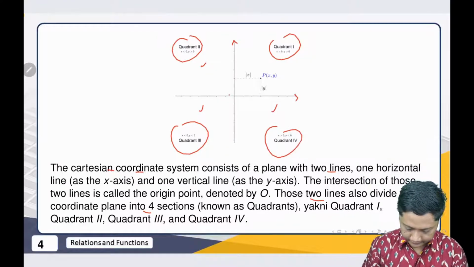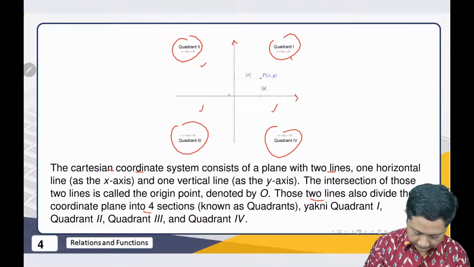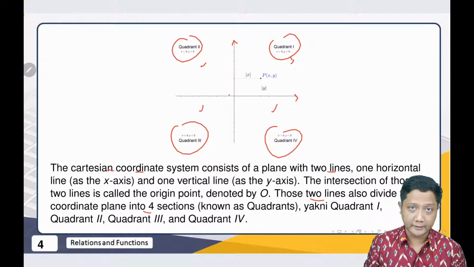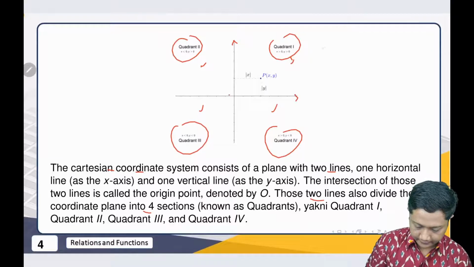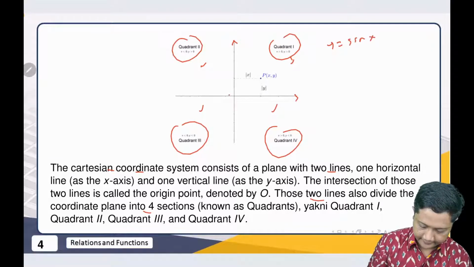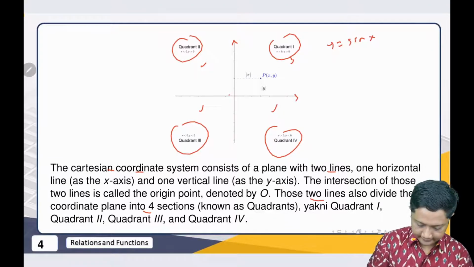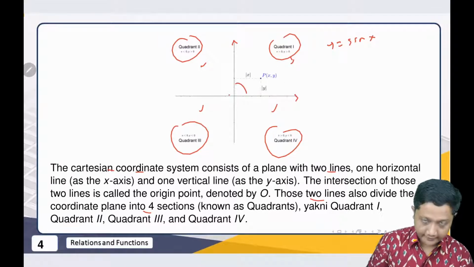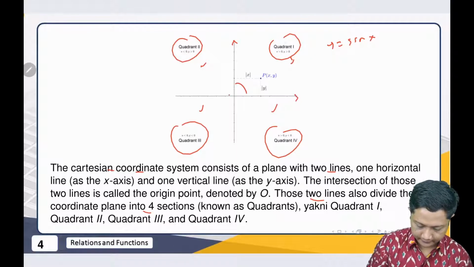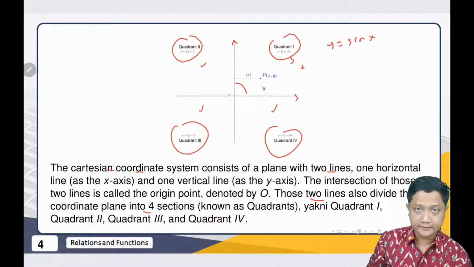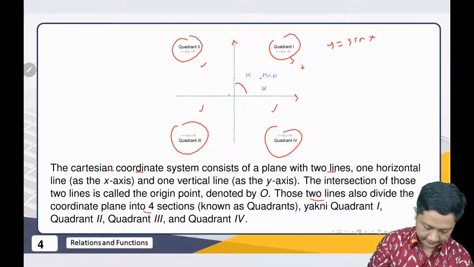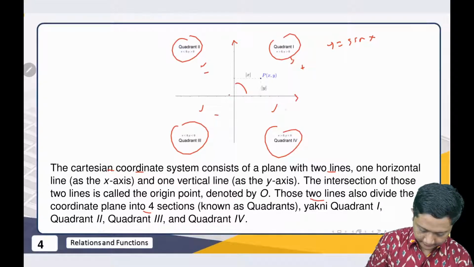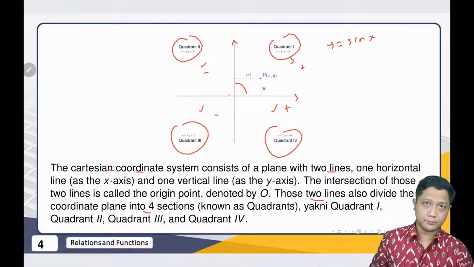We usually use this when we deal with trigonometric functions, especially y equals sine x. When x is around 0 to 90 degrees, it is in quadrant 1, and sine is positive. After that, sine is negative, then negative again, and then goes back to positive.